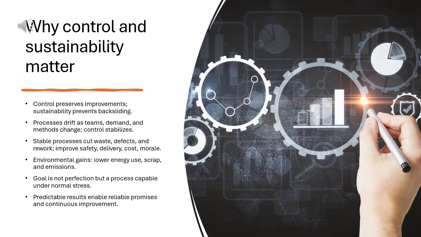Control is how you protect hard-won improvements. Sustainability matters because gains fade without daily discipline. Teams change, demand shifts, and processes drift. A stable process reduces waste, defects, and rework. It improves safety, delivery, cost, and morale.